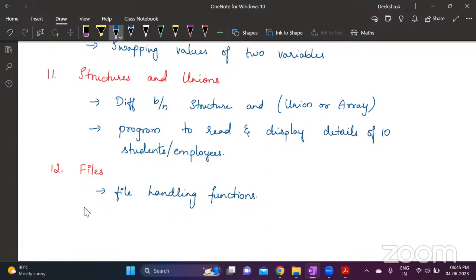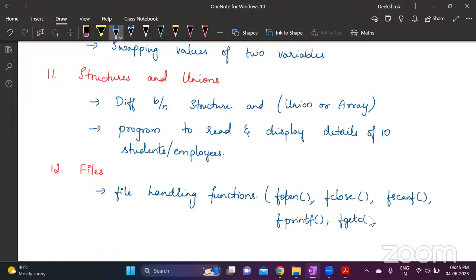You can only learn a few functions like fopen, fclose, fscanf, then fprintf, and then you have fgetc, fputc, fgets, and fputs. This many functions you learn under files. If you have enough time, learn it completely.